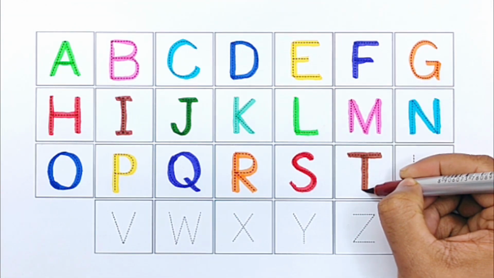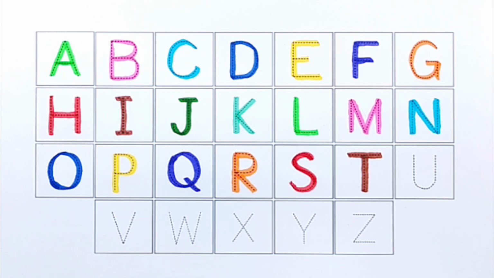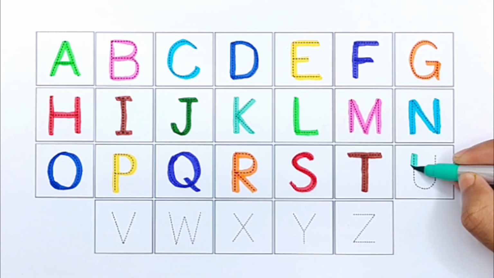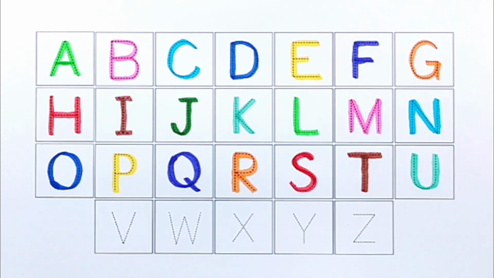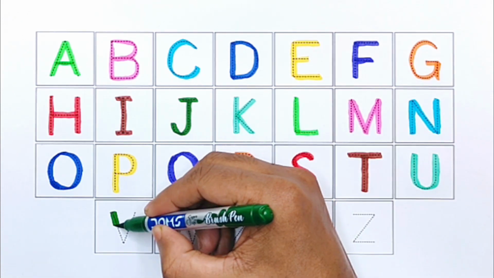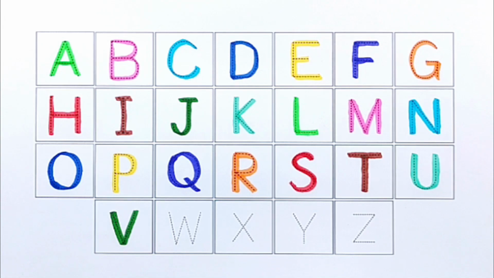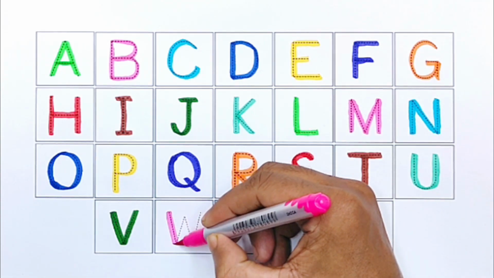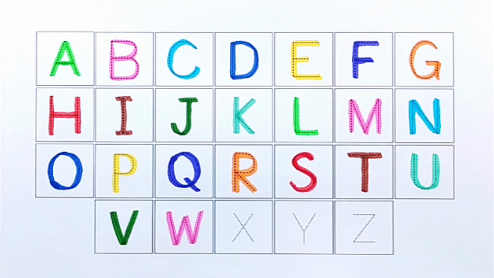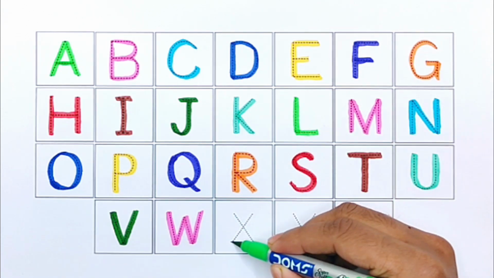T for tomato. Green color. U for umbrella. Green color. V for vest. Pink color. W for watermelon. Green color.